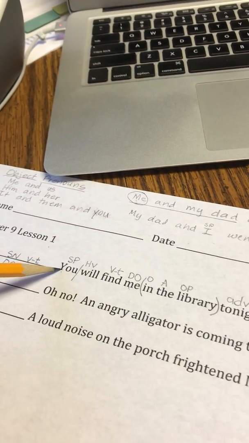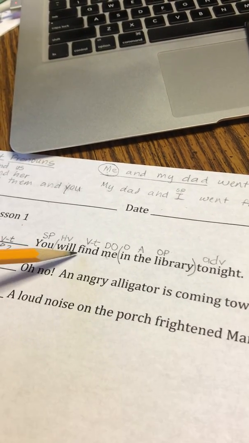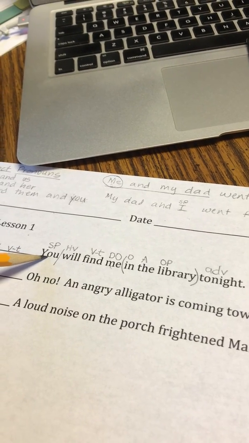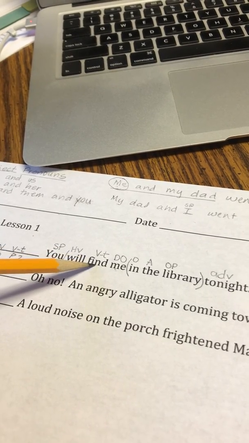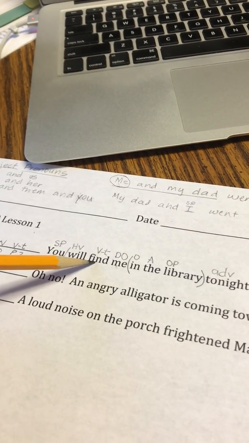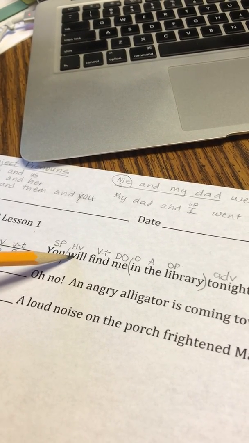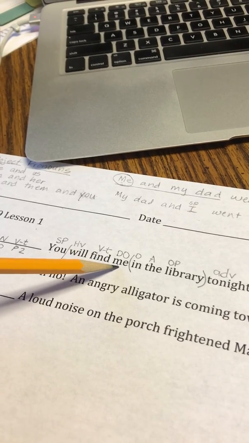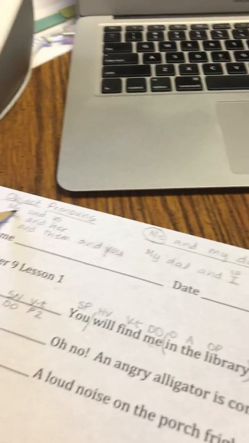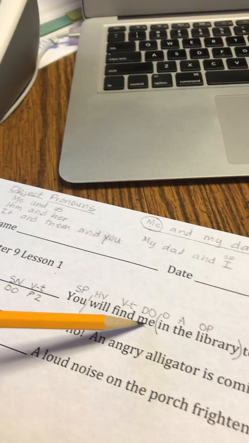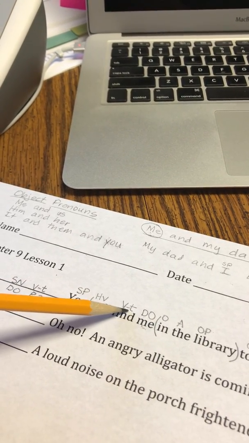You have this sentence. You will find me in the library tonight. So, who will find? You will find. What will you do? You will find. So here's your verb. We have verb and helping verb. And whom or what will you find? You'll find me. Whoop, there it is. There's your direct object. See right there? Me is the object pronoun. So it's the direct object. So then we come back and we make verb transitive.